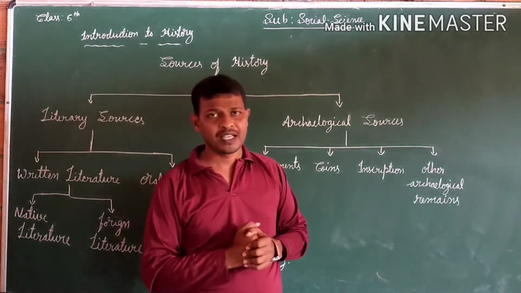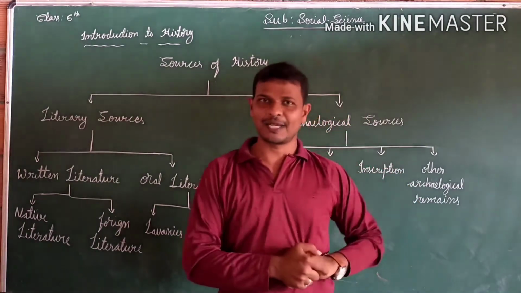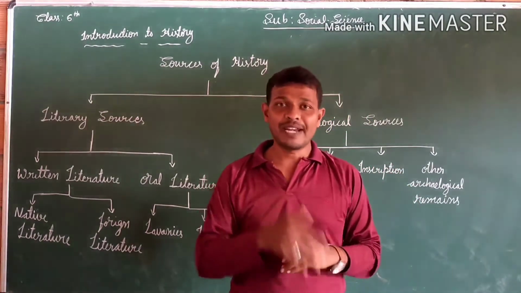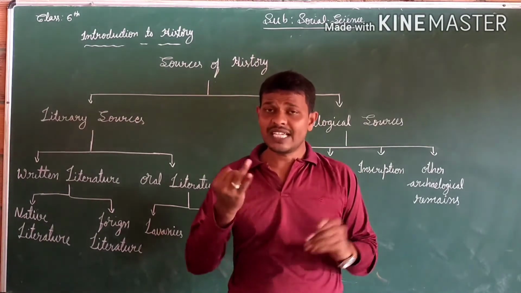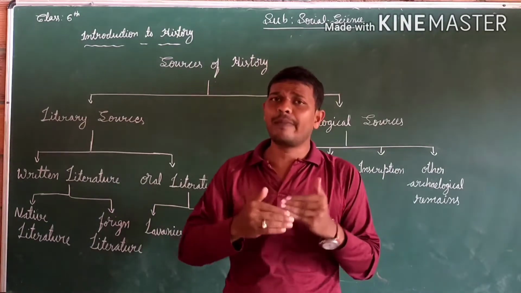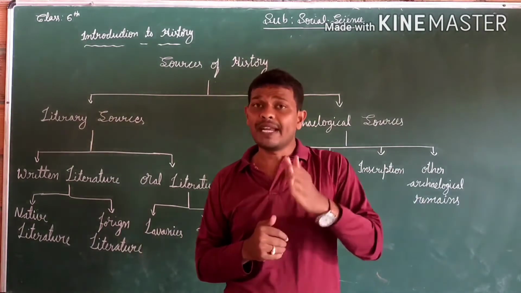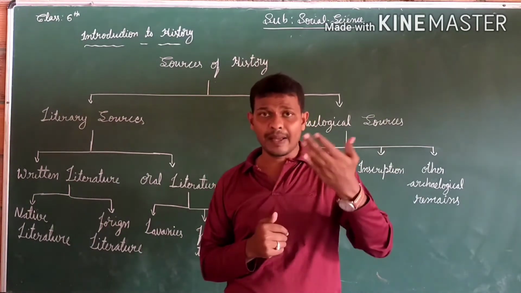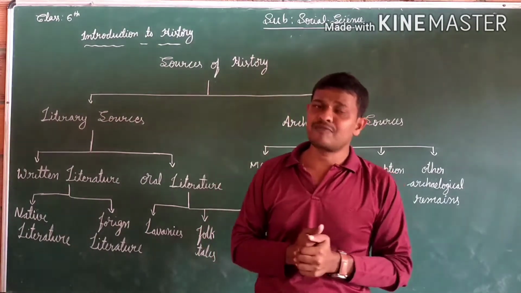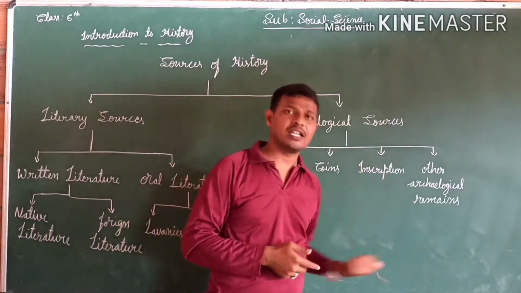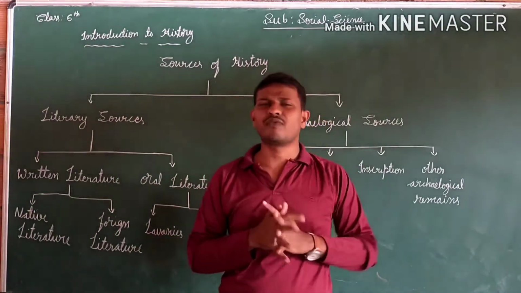And then inscriptions. We found many inscriptions. The first Kannada inscription we call Halmidi. So Halmidi inscription, Talagunda inscription, Kappayarabatta inscription. These kinds of inscriptions give information about their empires, and they give much information about historians or historical legendary persons. So inscriptions also help us to know about the history. It is also one of the archaeological sources.